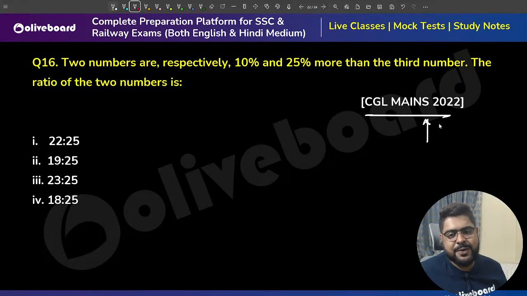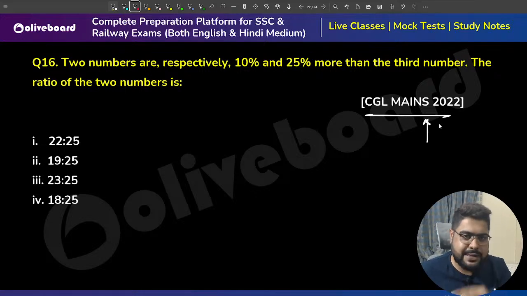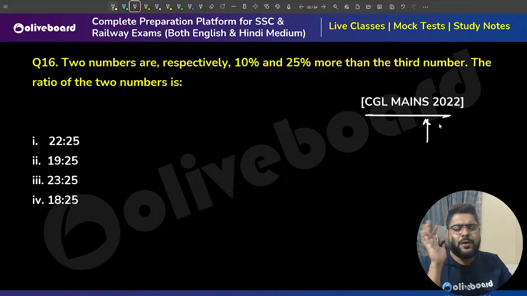CGL mains 2020. Don't worry, you will get the PDF. Just after the class only, within a few minutes you will get the PDF, within a maximum of 1 hour.